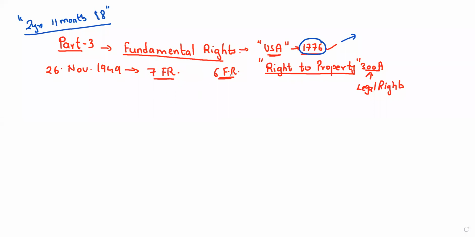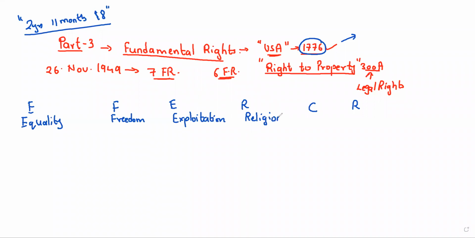Moving ahead, I have told you a shortcut to remember these six fundamental rights. The fundamental rights can be classified into six. There was a football cup match between two teams, Team E and Team R. E stands for right to equality. F stands for right to freedom. E stands for right against exploitation. R stands for religious right, very important.